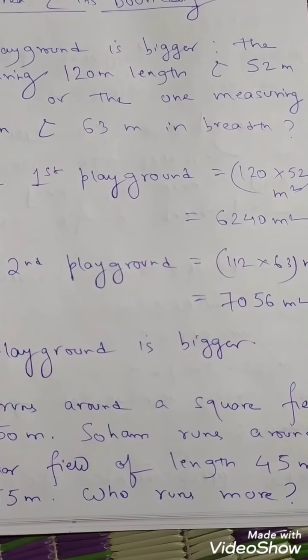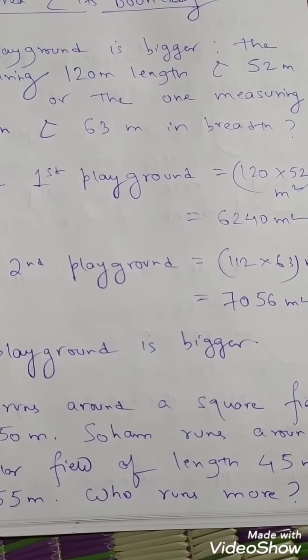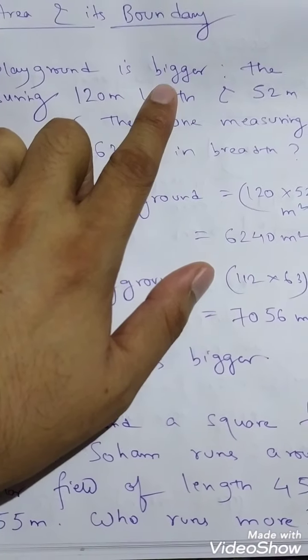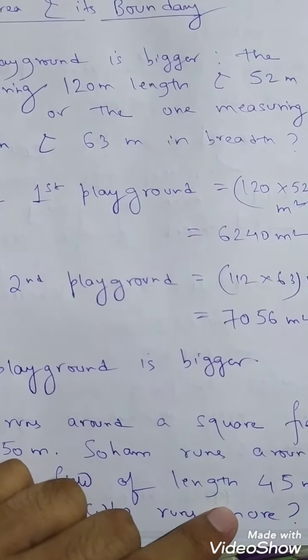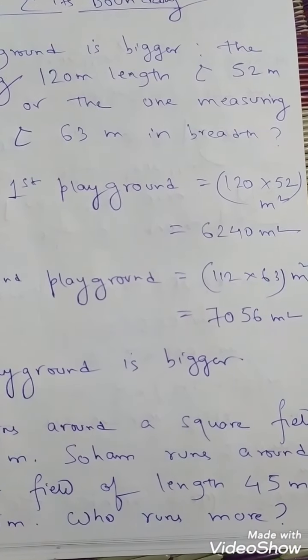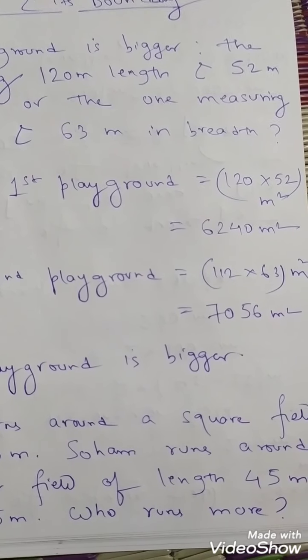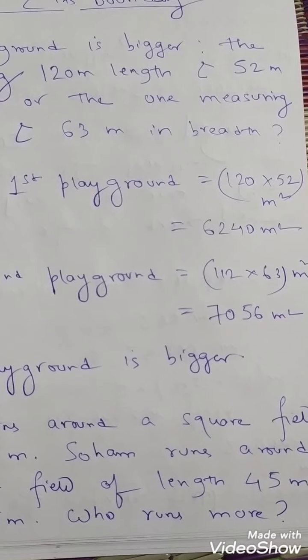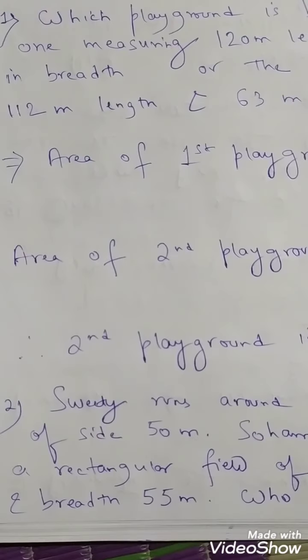That means there are two playgrounds. You have to find out which one is bigger. Now, in case of bigger, what will we find out, perimeter or area? That is the main thing. So remember, bigger means bigger in terms of area. That means in this case, you have to find out the area.